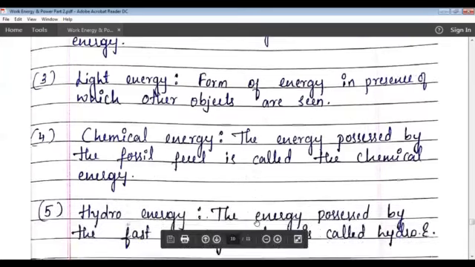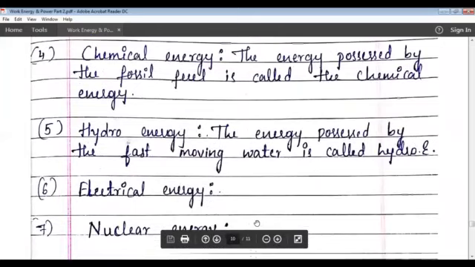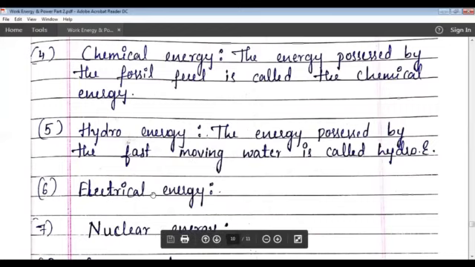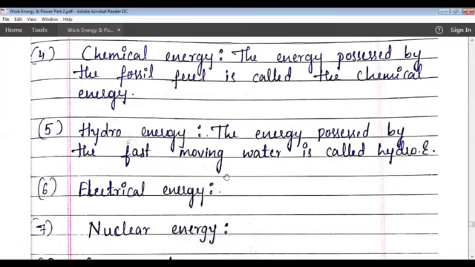Next one is hydro energy. So what is hydro energy? The energy possessed by fast moving water is known as hydro energy. Again, this hydro energy can be converted into electric energy. So next one is electric energy.